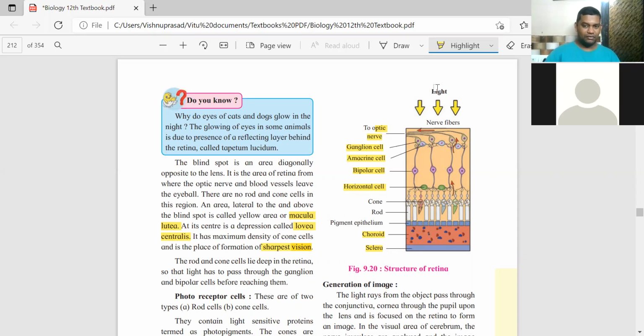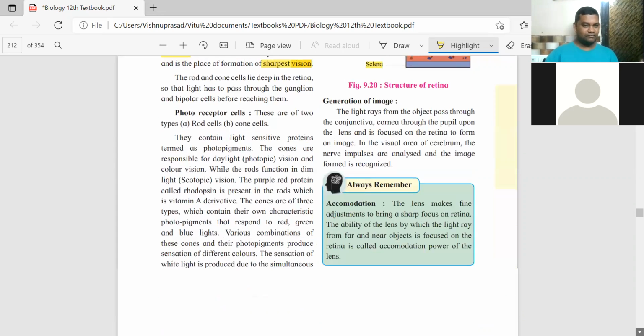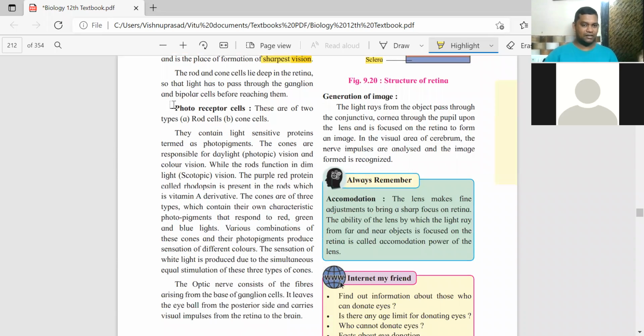So light, you can see the diagram again. Look at the direction of the light rays. They pass from here and come on the rod cells and cone cells. Rod cells are concerned with the light intensity. In the cells there is a pigment present. We call all of these, rod cells and cone cells, photoreceptor cells.